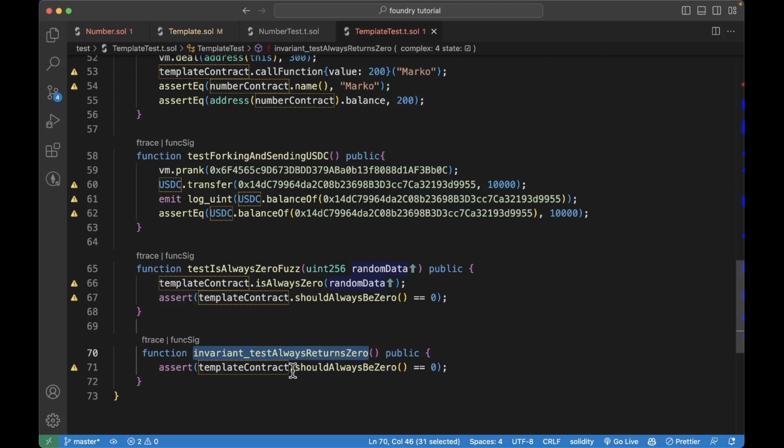So that means that in our case, we want this function or this variable to always be 0. And we're just checking that. And the invariant test will try to break this invariant. And if it does, that means we have a bug in our code. And that's how we test for these contracts.